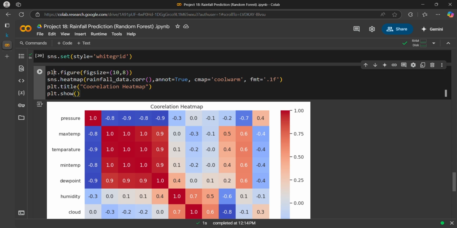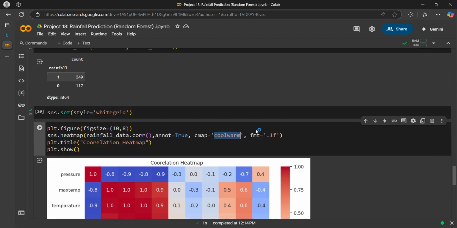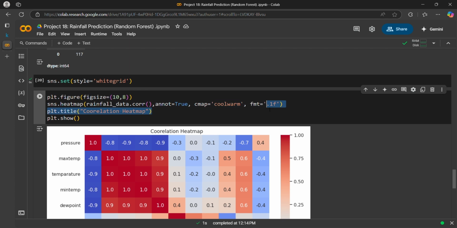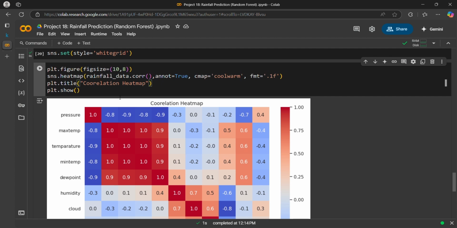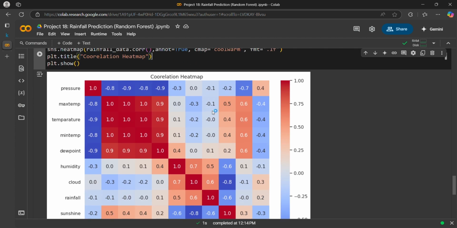So the first line defines the size of the figure. The second one defines the correlation. Then we pass annot equals true, which defines that you have to write the values inside the boxes. And cmap coolwarm is the theme of this map. Then fmt .1 defines how many digits you can see after the decimal. The title is correlation heat map and plt dot show shows the graph.